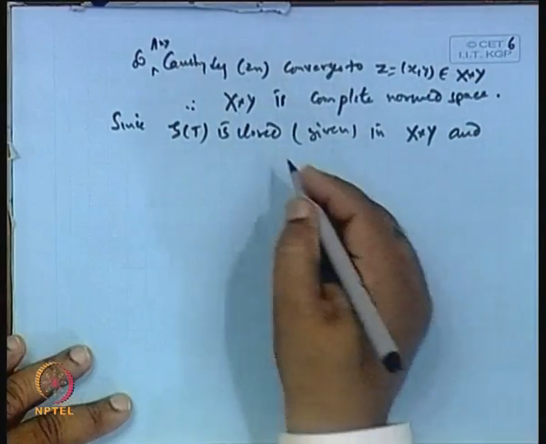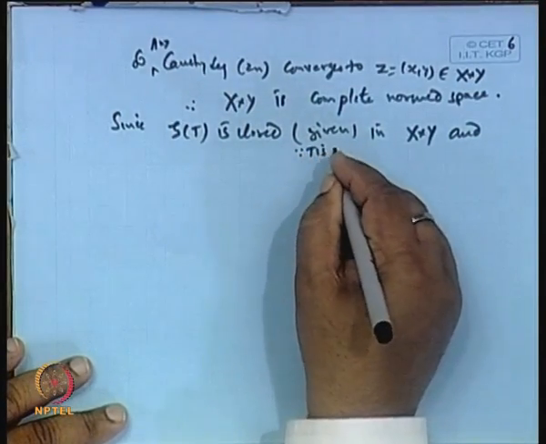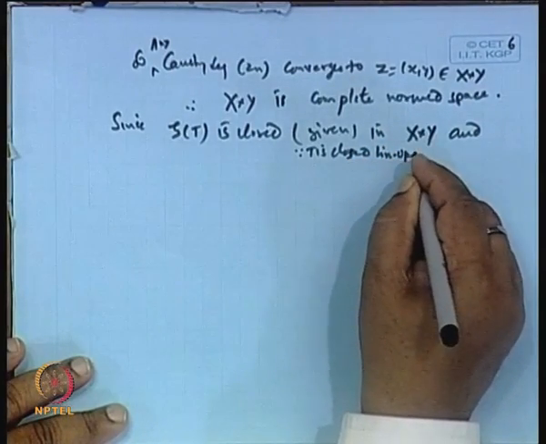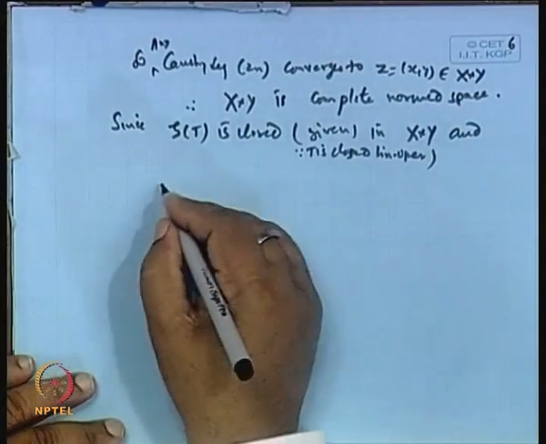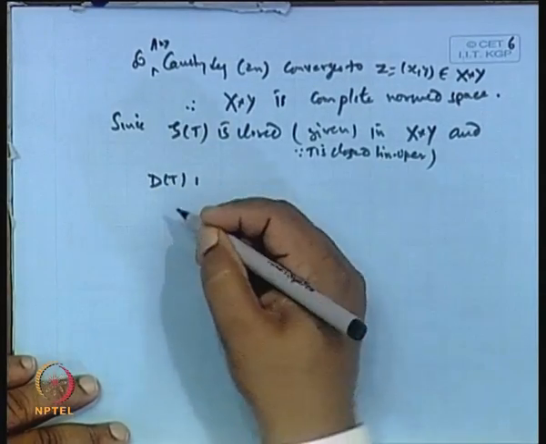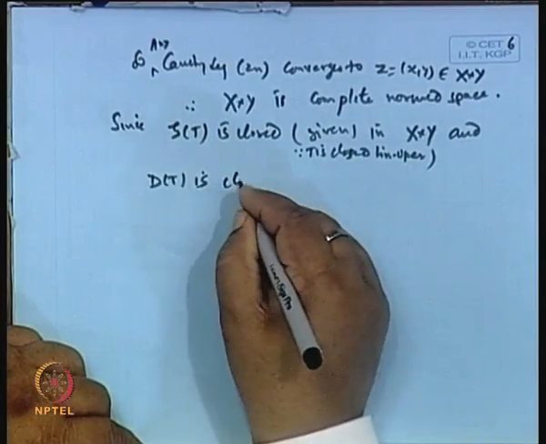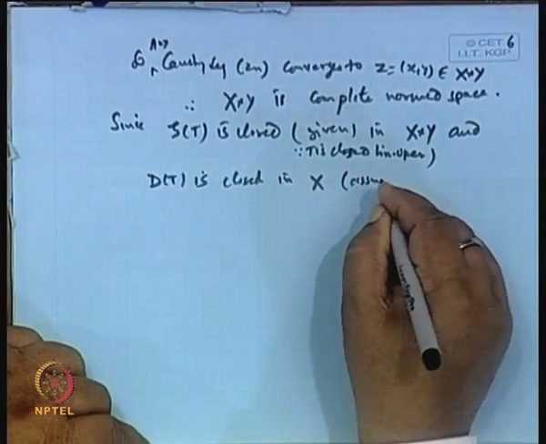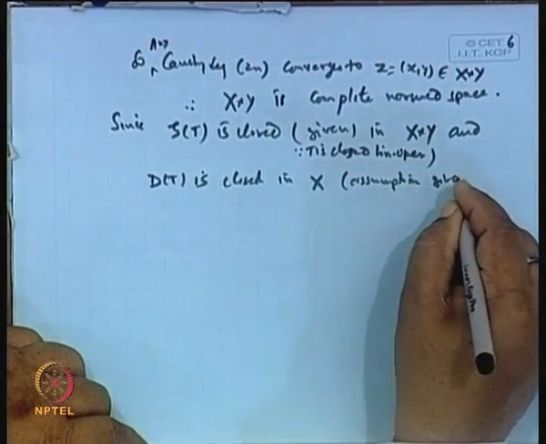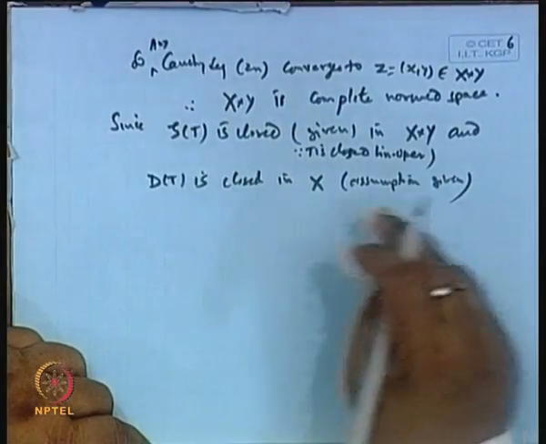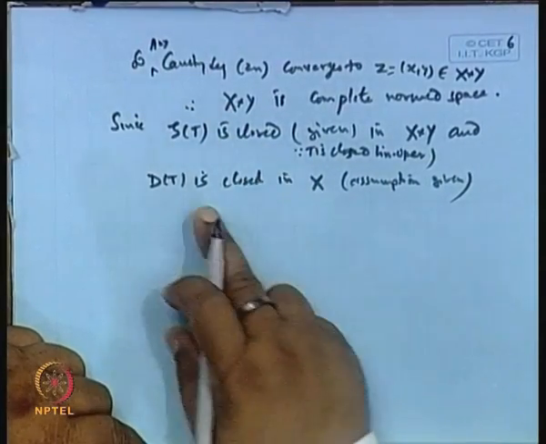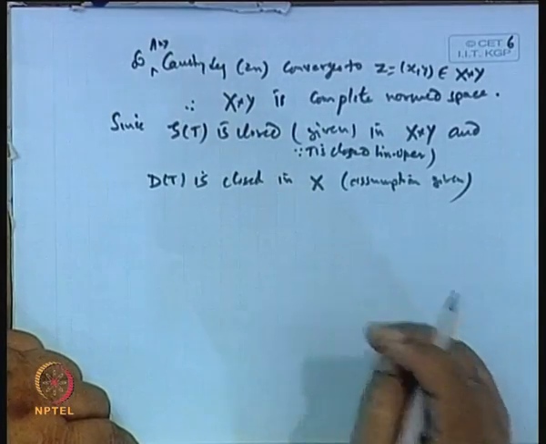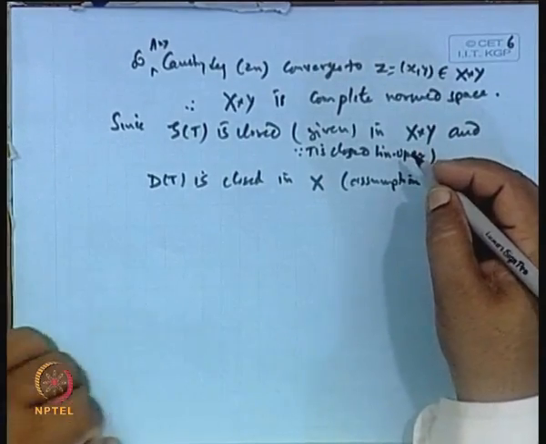So, given because T is a closed linear operator, that is why, and the domain of T is closed in X. This is also our assumption, given if T is closed. So, the graph of T is closed, the domain of T is closed in X.